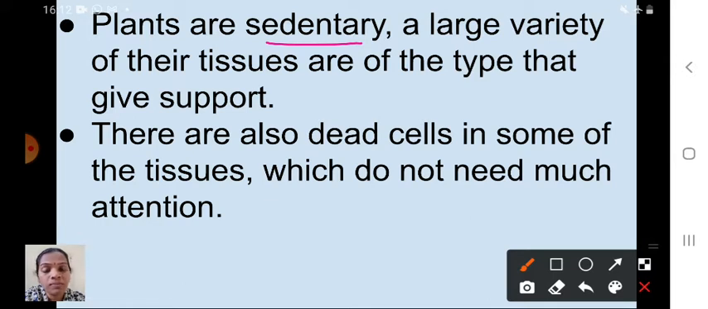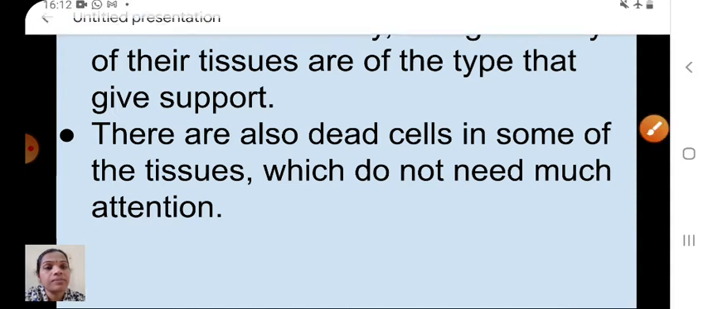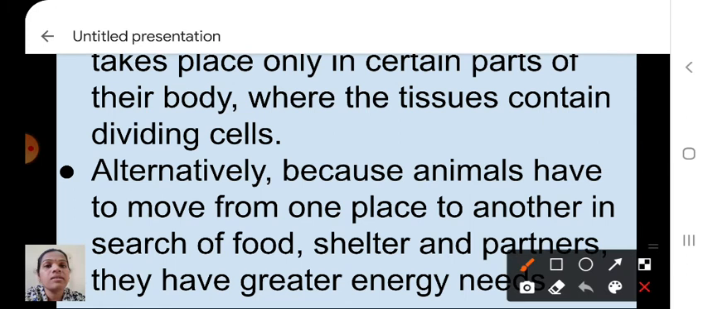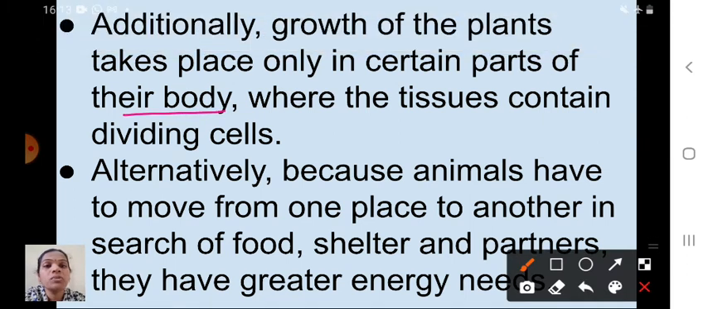Okay, so the group of tissue means that is the group of cells, that is called what? Tissue. There are also some dead cells present in the tissue, but they do not need much attention. Next point: additionally, growth of the plants takes place only in certain parts of their body where the tissues contain dividing cells. Understood? So the apical part of the shoot system of the plant only will grow.